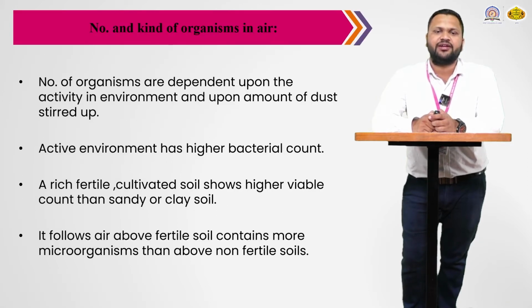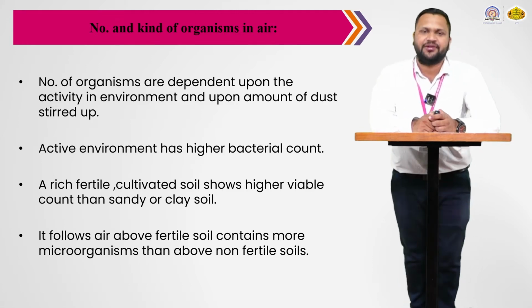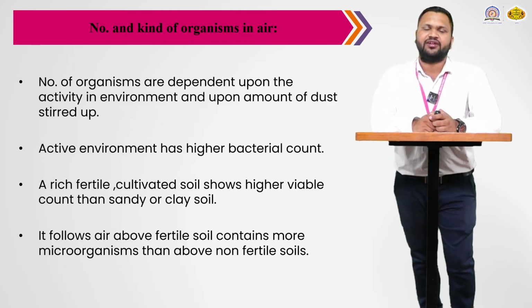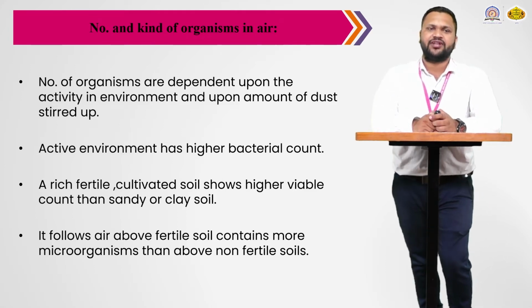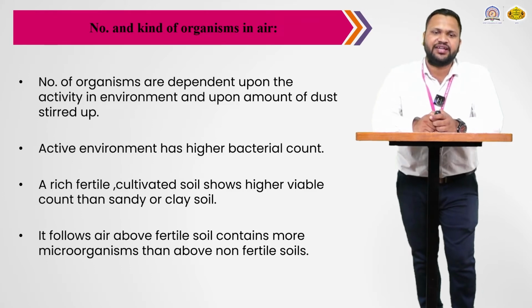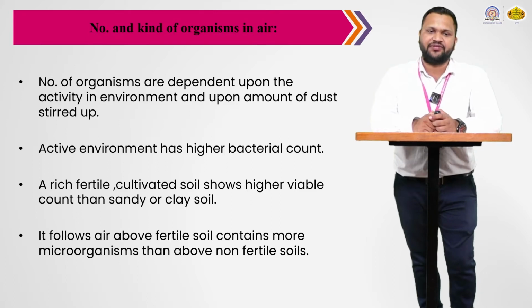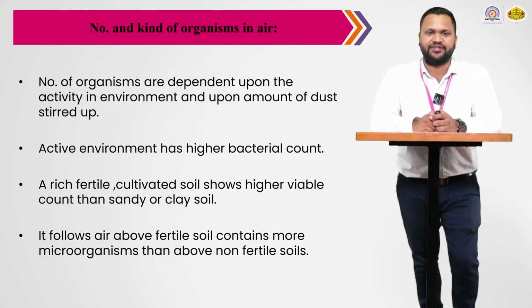Then the number and kinds of microorganisms. The number of organisms depends upon the activity in the environment, like if garbage is there, or a dumping ground is there, or a river is there. So depending on the location or activity in that environment, there is a difference in the number of microorganisms.